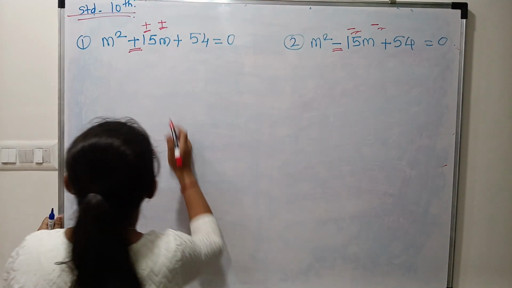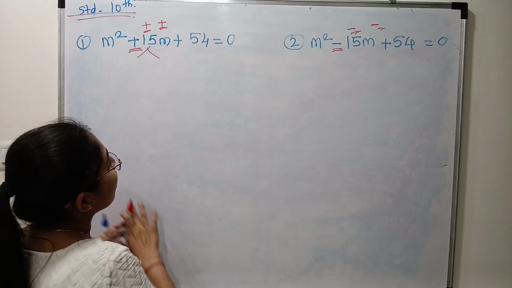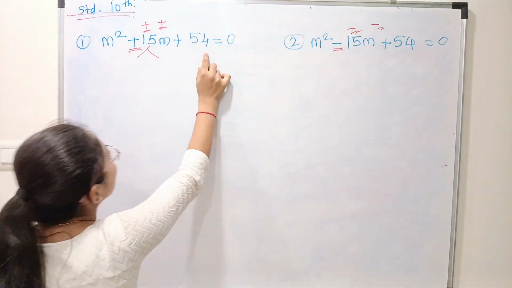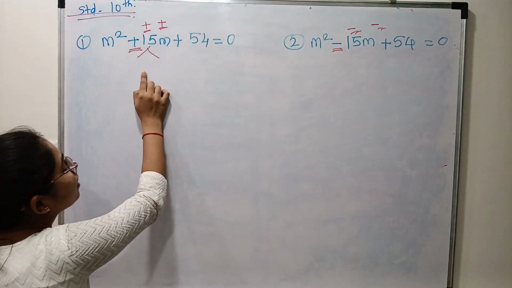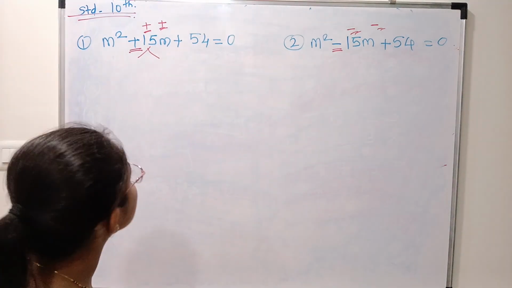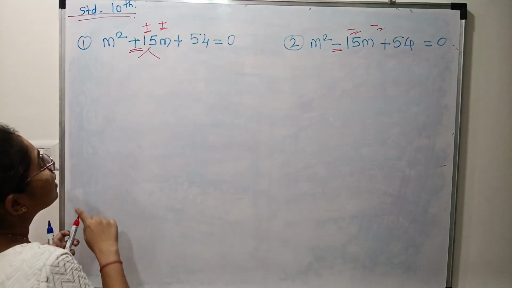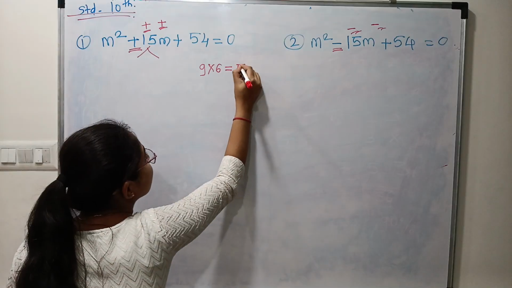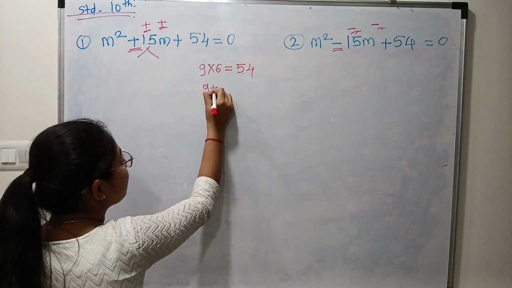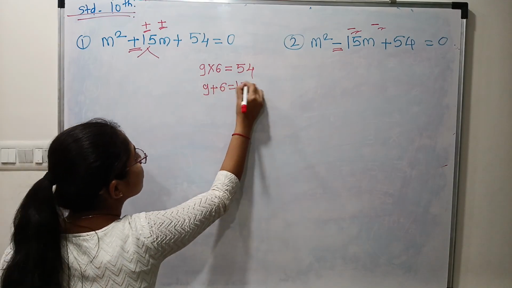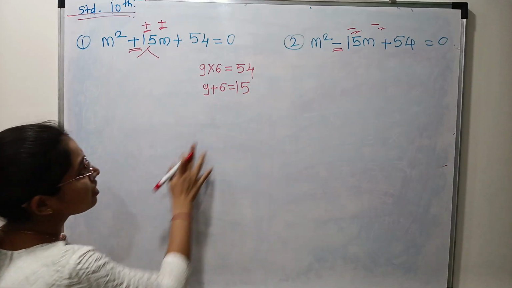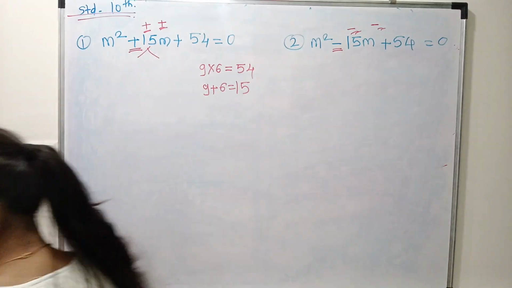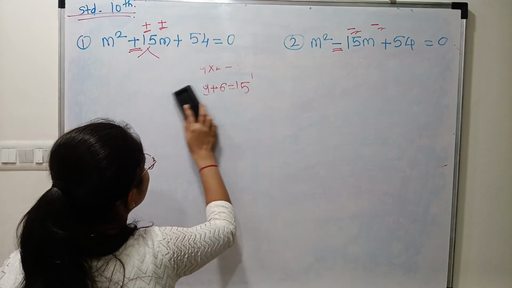Now, how to split the numbers? We have to find the two numbers whose multiplication will be 54 and their addition will be 15. So which are the two numbers? 9 and 6. 9 multiplied by 6 becomes 54, and 9 plus 6 becomes 15. So these two numbers are perfect for our solution. Okay, everyone understood till that?